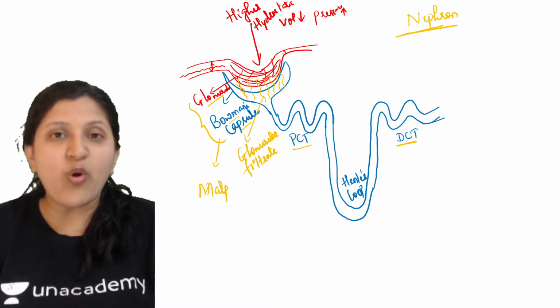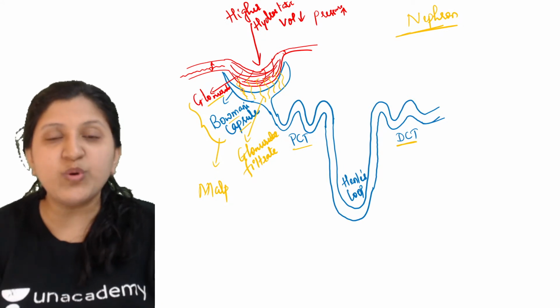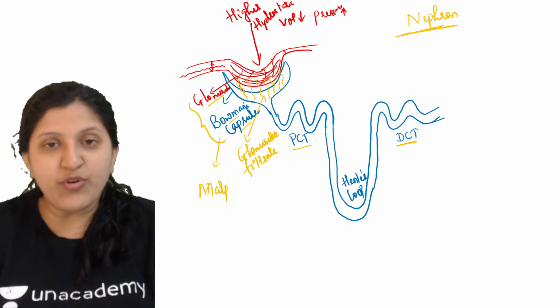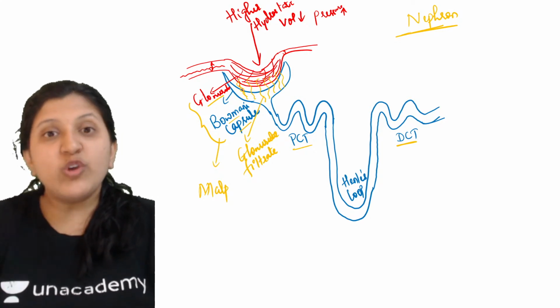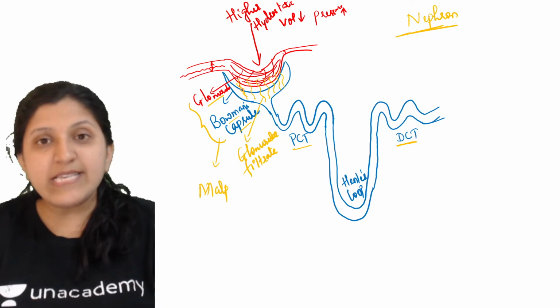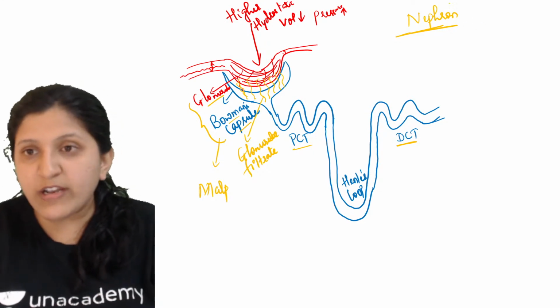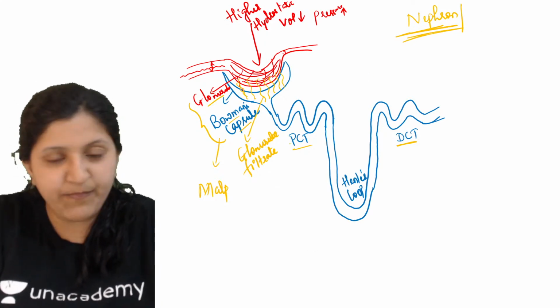Because it is very important to know each and every alternate name that is mentioned in your textbook. They can ask nephron also, they can give many other names that are mentioned, so it might be confusing. So you should not keep on thinking what exactly is this one. So what are the alternate names that are given in your textbook for a nephron? You can go on typing.